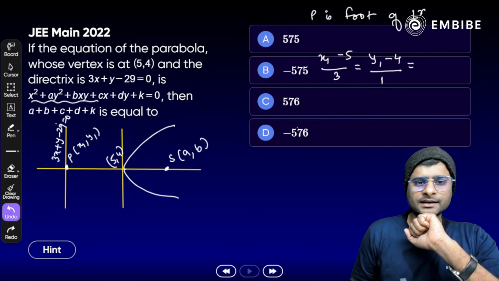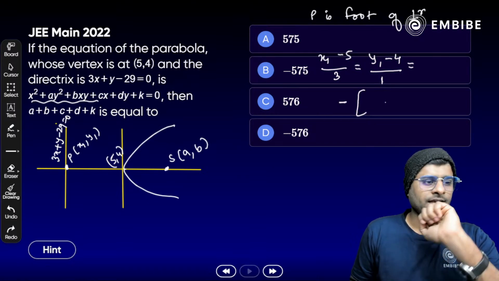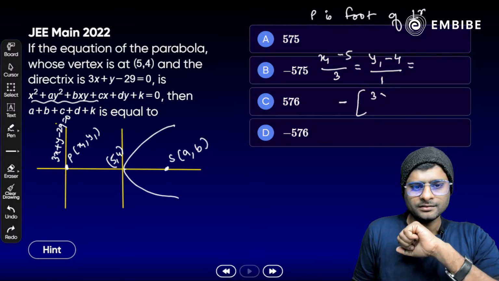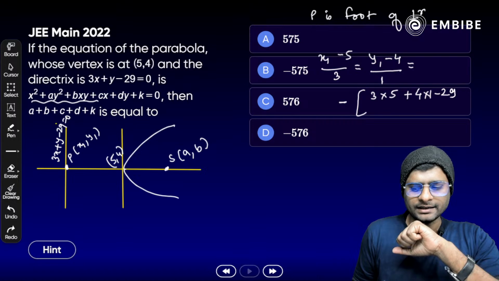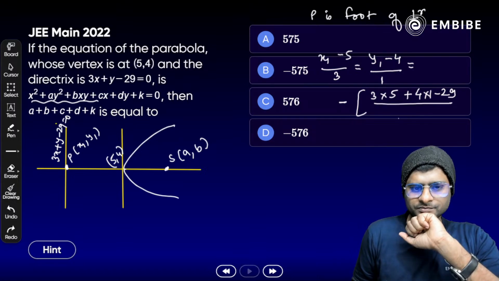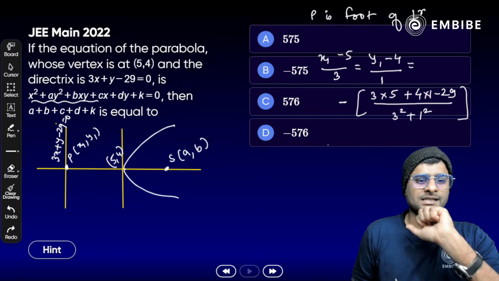I have to write it down at the lower side, minus t. 3 into 5, ax1 plus by1, 4 into 1 minus 29, and divided by 3 square plus 1 square. Yes, it is minus t.